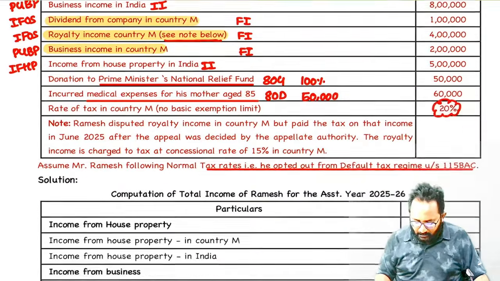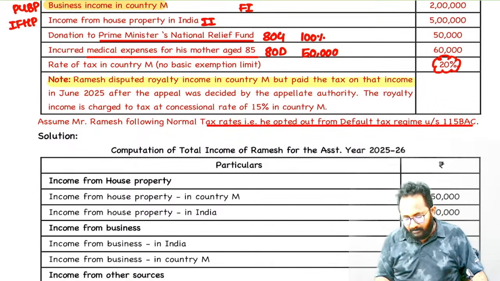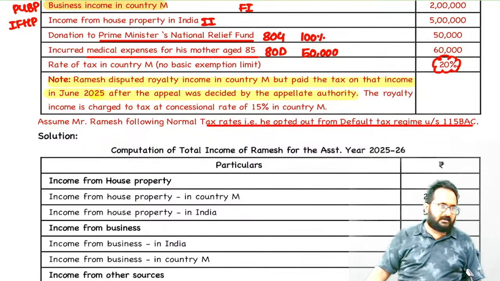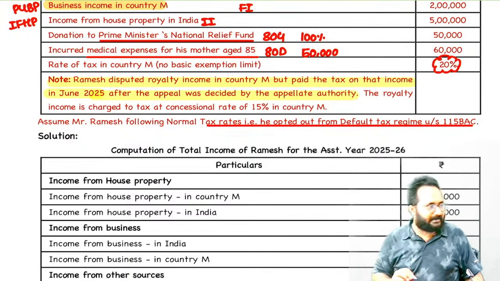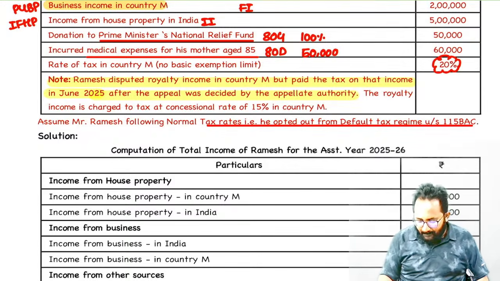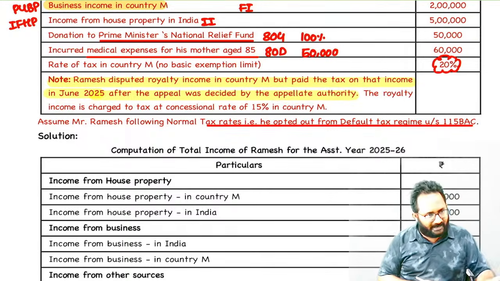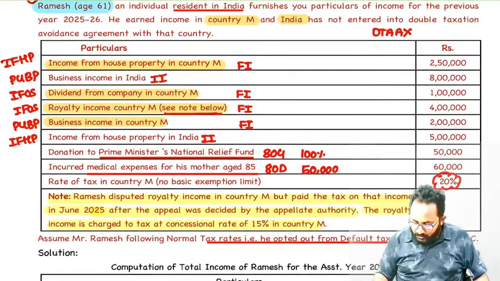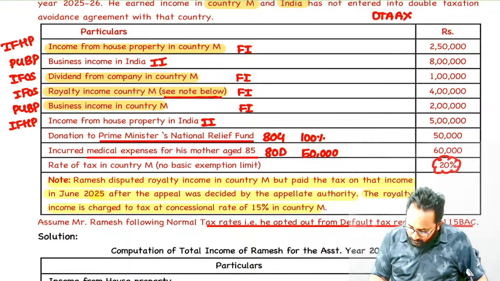Royalty income related. Ramesh disputed the royalty income in country M, but he paid the tax after the appeal was disposed by the appellate authority. He had not paid any tax properly, but after he disputed with the foreign tax department, he went for appeals. The appellate authority gave judgment in 2025, and on that you paid tax. What is the tax you paid on this? 15%. So if you observe, normally what is the tax rate here?